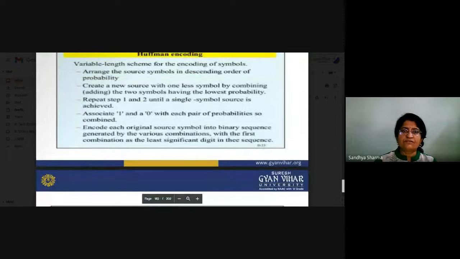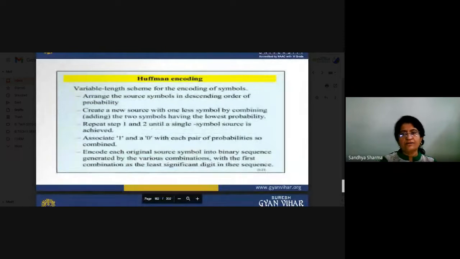Now we will switch to Huffman coding. What is Huffman coding? According to our system, we have to see the source coding and what type of process we have to follow. There are certain basic rules: the Kraft inequality theorem, the source coding theorem, and the efficiency of a particular source. We will see what parameters we have to calculate in the source coding theorem, and after that how we can convert our data into a variable length code.